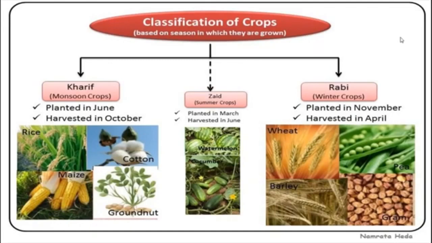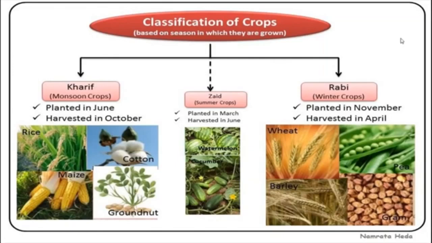In states like Assam, West Bengal and Odisha, three crops of paddy are grown in a year. These are Aus, Aman and Boro. What are the names of those three crops of paddy grown in a year in Bengal, Assam and Odisha? Aus, Aman and Boro.